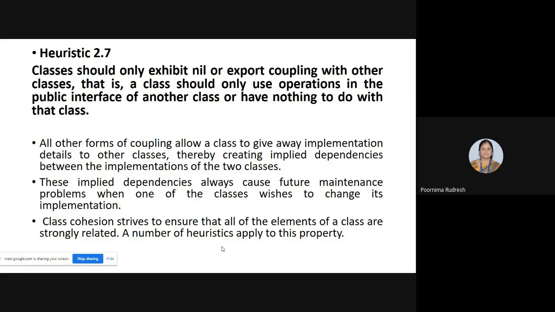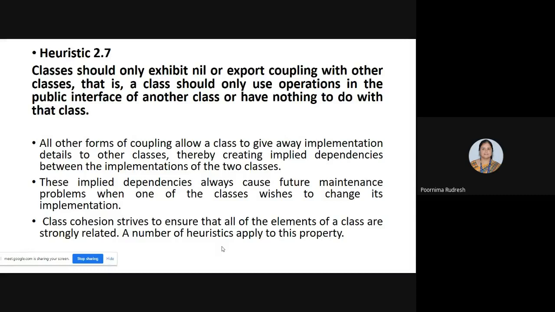Why? Because in overt, covert or surreptitious coupling, whenever a class wants to access another class, it is accessing the implementation details of the other class. And if it is accessing the implementation of the other class, that creates a dependency between the classes. Let us consider an example, class 1 and class 2, where class 1 is accessing the implementation details of class 2.